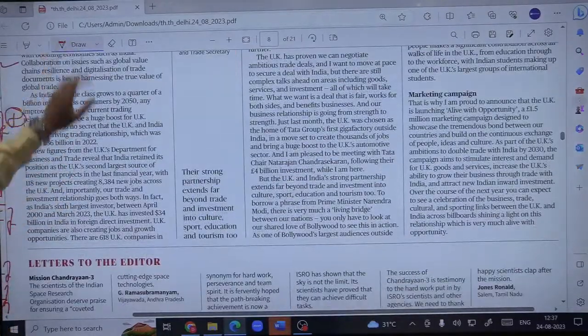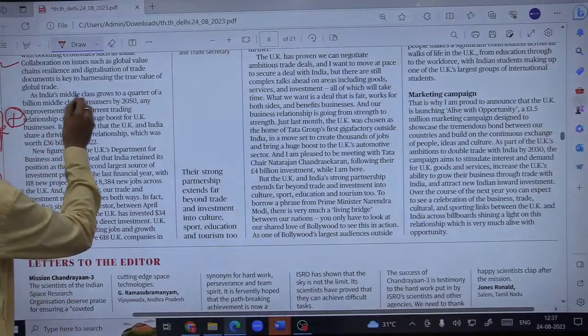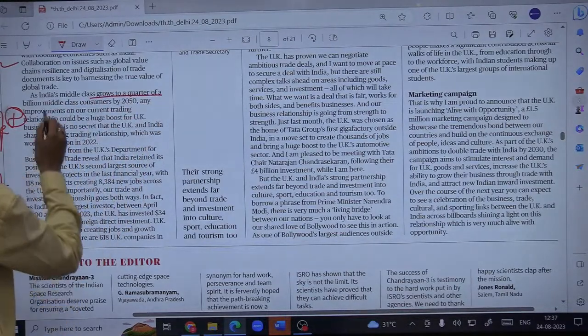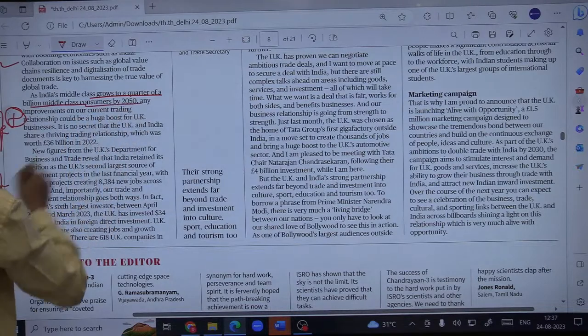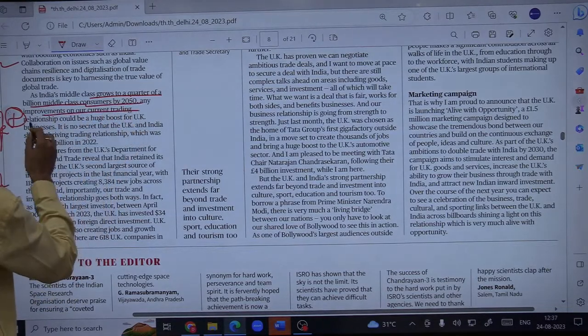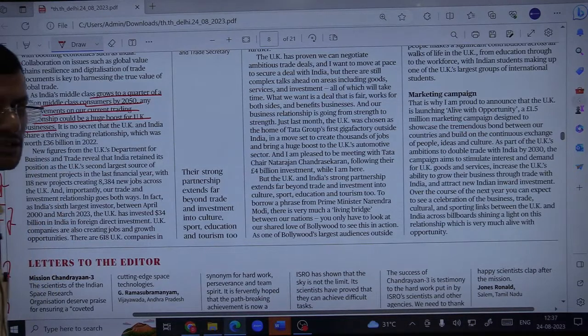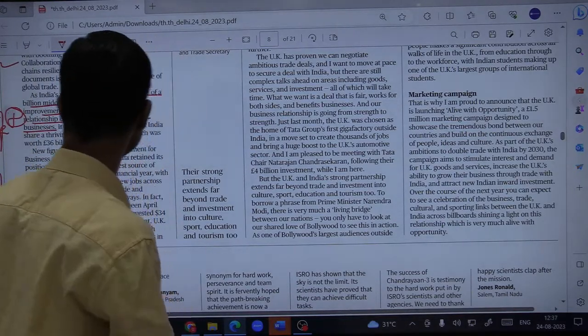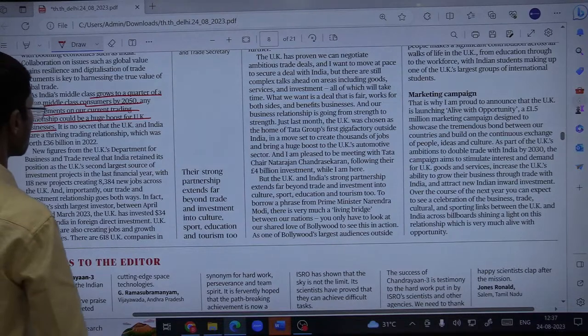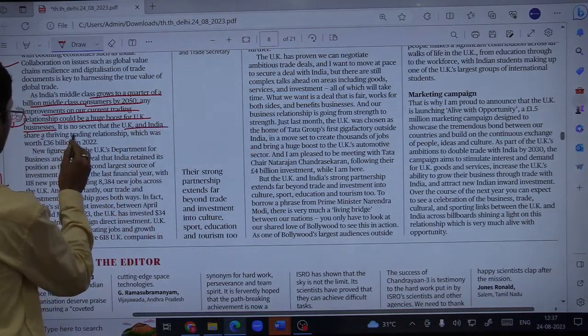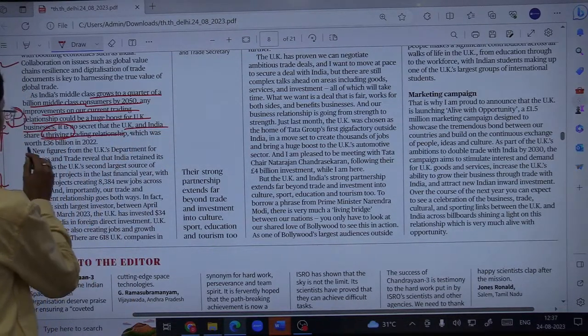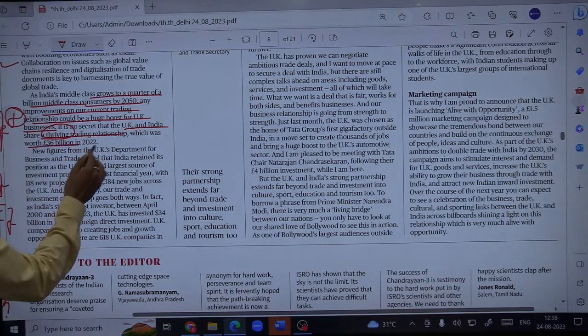So what is important for us to focus on here is that as India's middle class grows to 250 million middle class consumers by 2050, any improvement on our current trading relationship could be a huge boost for UK businesses, because of course India is one of the largest markets today. Fine. So UK can benefit from that, and it is no secret that the UK and India share a thriving trading relationship, which was worth £36 billion in 2022.